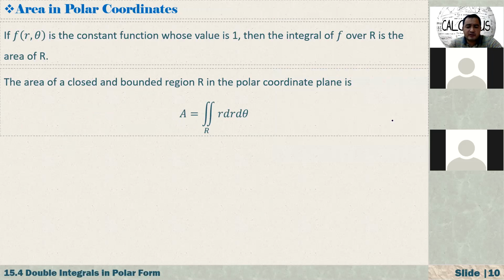Let's read this, and after that we'll have a break. If f of r theta is the constant function whose value is 1, then the integral of f over R is the area of R. It is exactly what we did, because if our function is 1, the height of the solid is just 1, and the numerical value of the double integral gives us the area of that region.